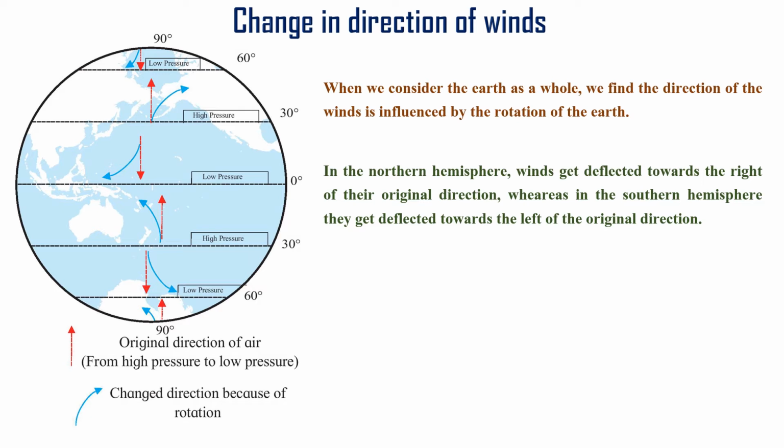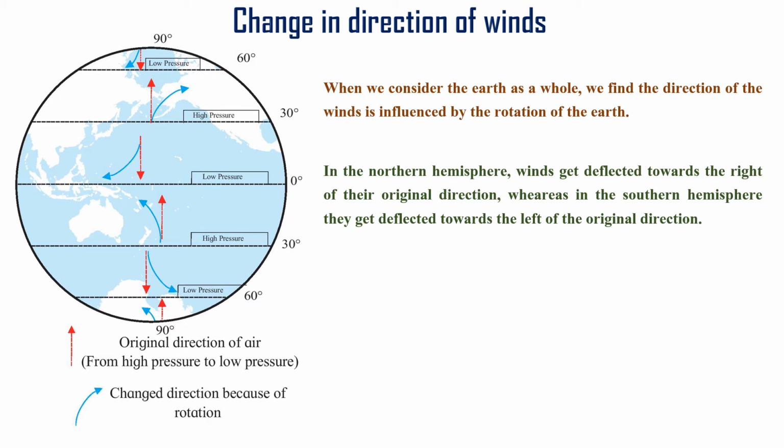Winds blow with great velocities if the pressure difference is greater. It means the velocity of air depends upon the air pressure. Wind speed also differs across the earth's surface.